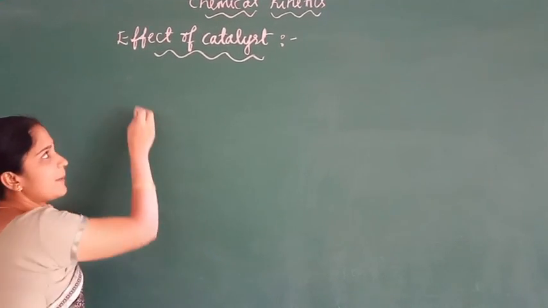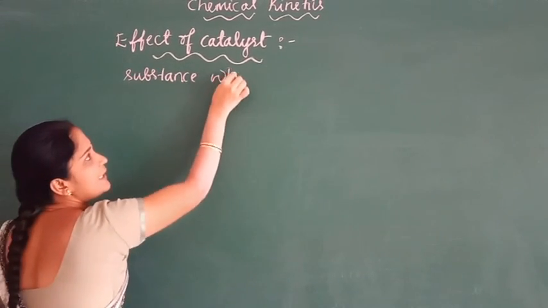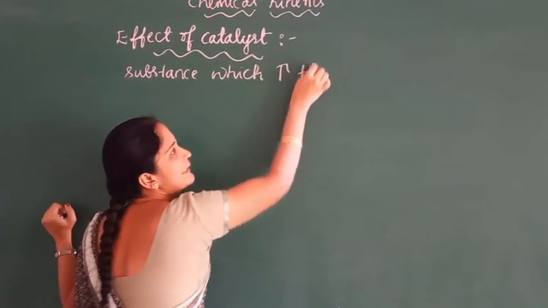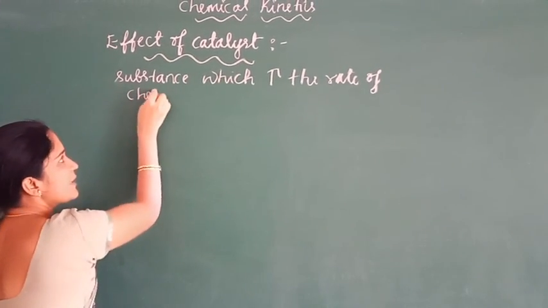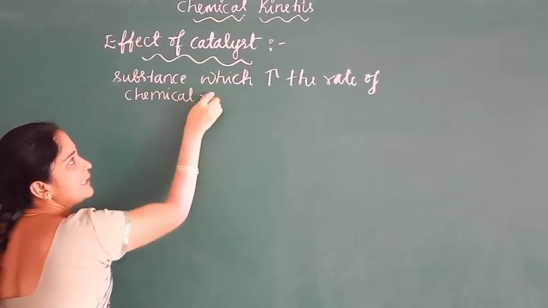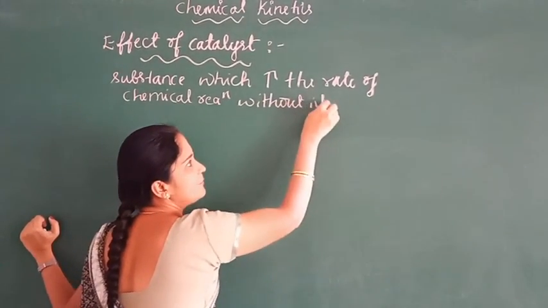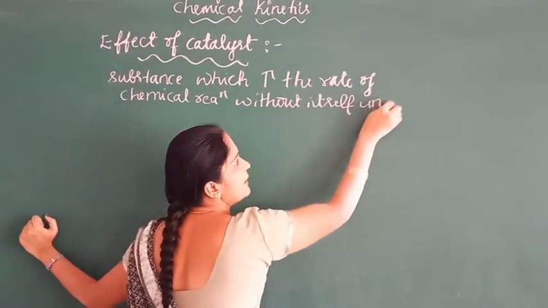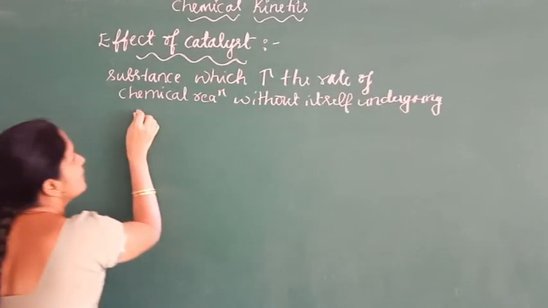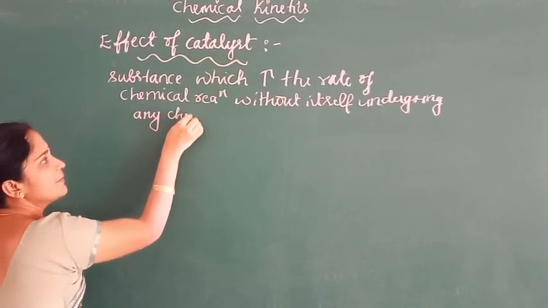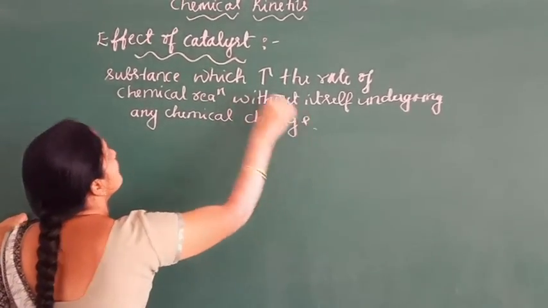A catalyst is a substance which increases the rate of the chemical reaction without itself undergoing any chemical change. Any substance that does so is called a catalyst.